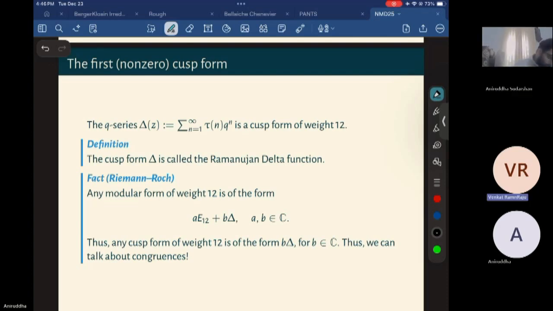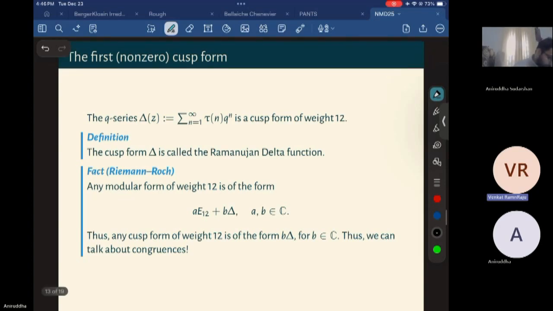Okay. Any modular form can be written in this form, like any modular form of weight 12. Okay. This cusp form is related to the Eisenstein series, right? No, cusp form is related to delta, and the other thing is the Eisenstein series. So Eisenstein series is like the disjoint of cusp form. Okay, yeah.